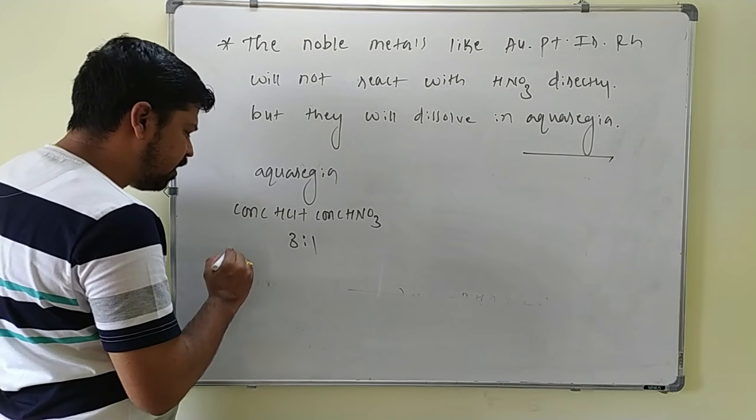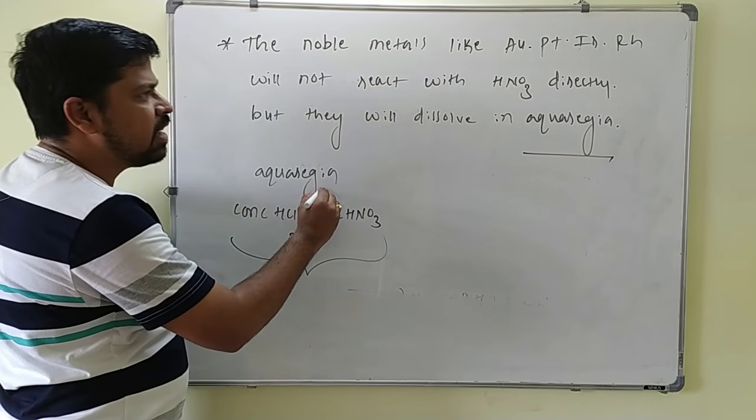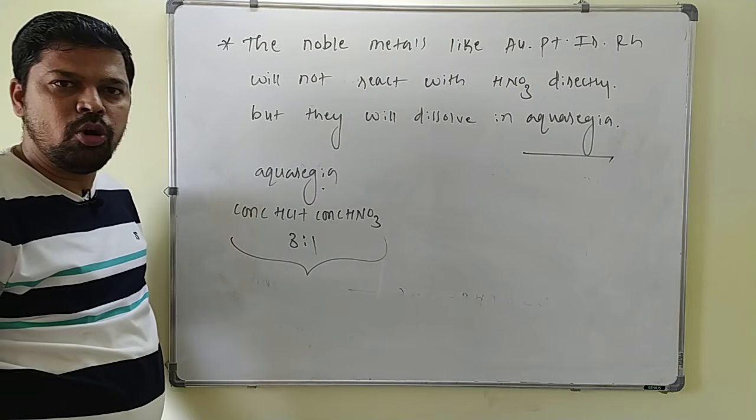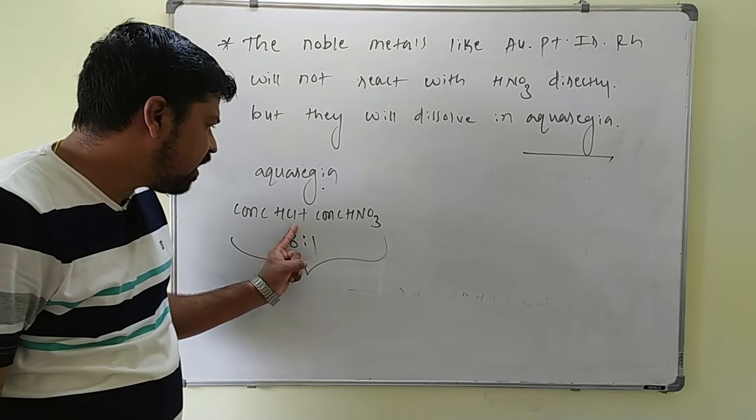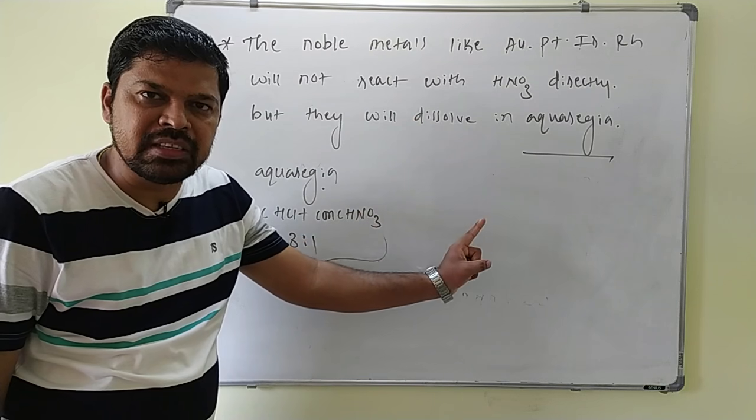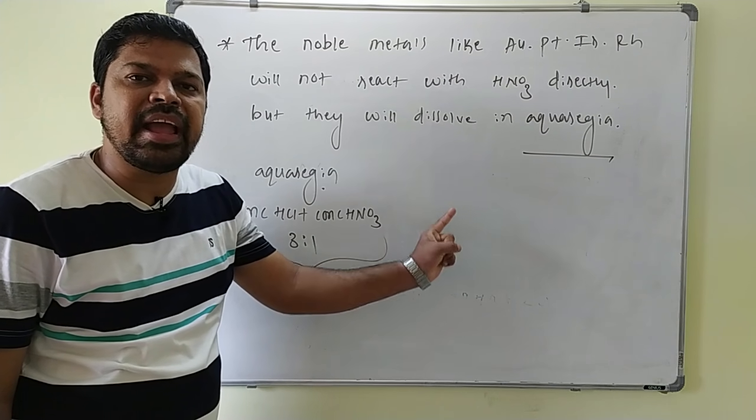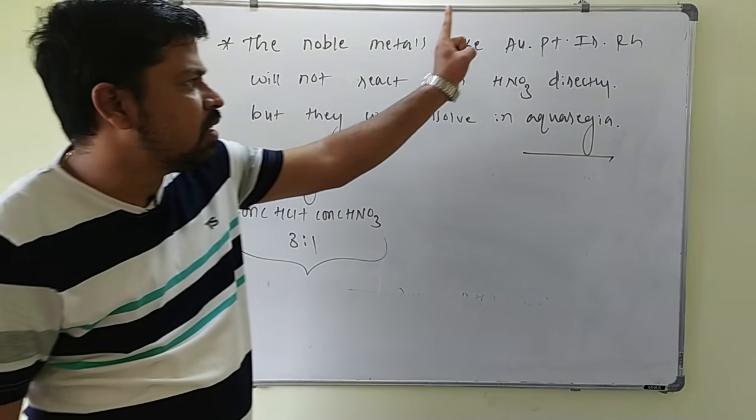This aqua regia will attack the noble metals because it forms nascent chlorine, which is highly reactive chlorine that attacks these metals.